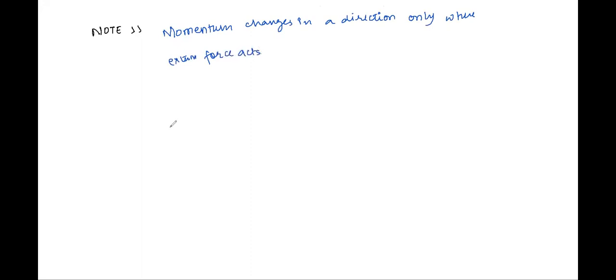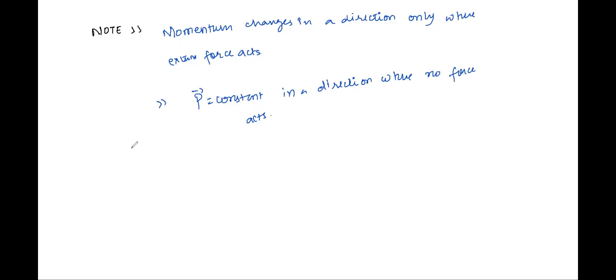Whereas momentum remains constant, that is P is constant, in a direction where no force acts. Please write it down.